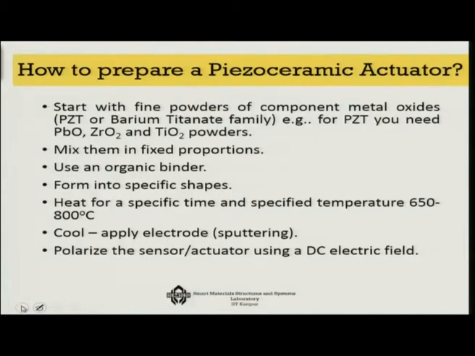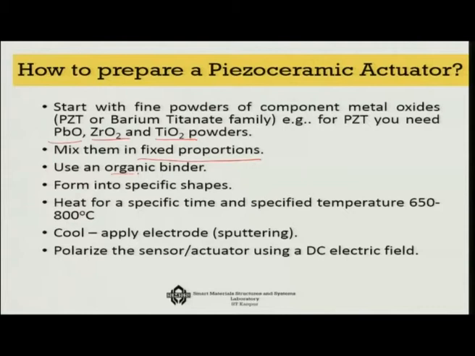Now how do we prepare a piezoceramic actuator? Very simple. We first start with a fine powder of its component metal oxides, because you have to go to a ternary, like three element system, ABO3. So, for example, for lead zirconate titanate, you start with lead oxide, zirconium oxide and titanium dioxide powders. Mix them in fixed proportions.